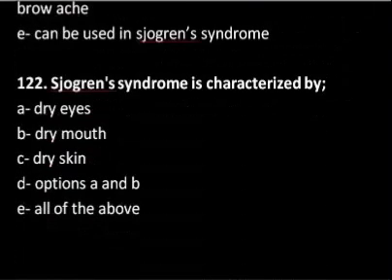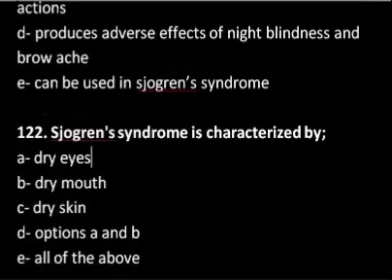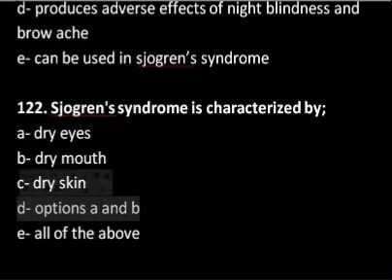Now the second MCQ: Sjogren syndrome is characterized by dry eyes, dry mouth, dry skin. Options A and B and E option is all of the above. So actually we have learned something about this syndrome called Sjogren's syndrome in the previous MCQ, and it is actually characterized by dry eyes and dry mouth. So option D is the correct answer.